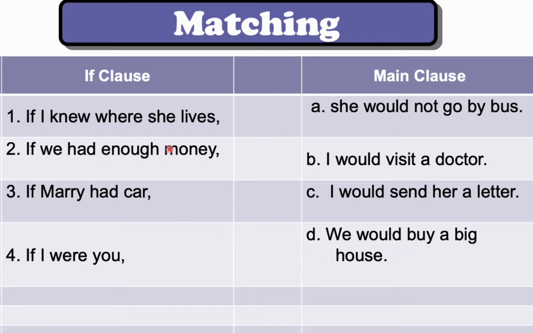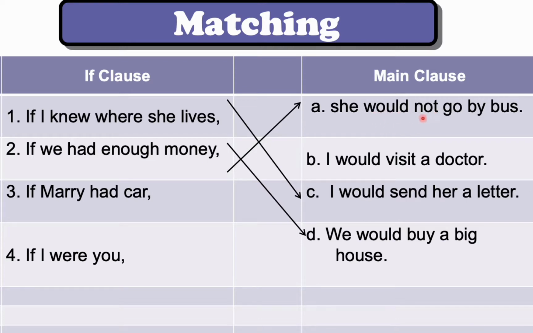So let's start. If I knew where she lives, yes, I would send her a letter. Number 2, if we had enough money, yes, we would buy a big house. Number 3, if Mary had a car, she would not go by bus. Please remember that in the main clause we can also use the negative of would.